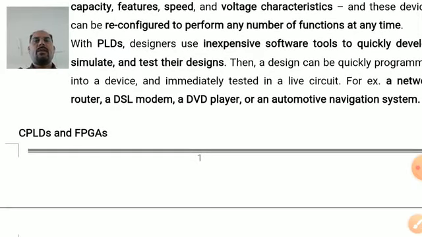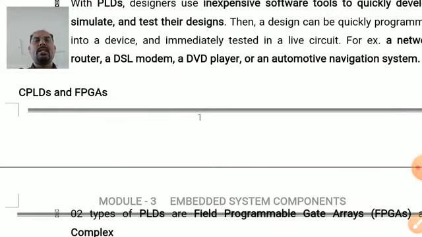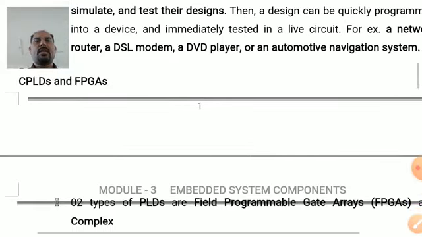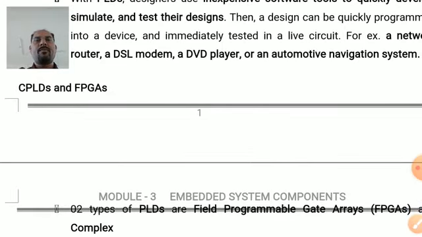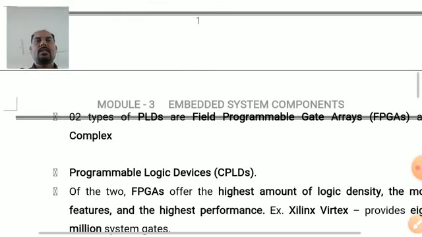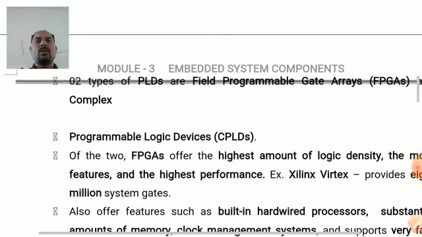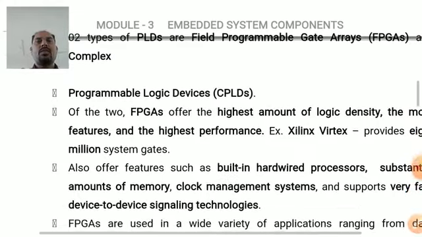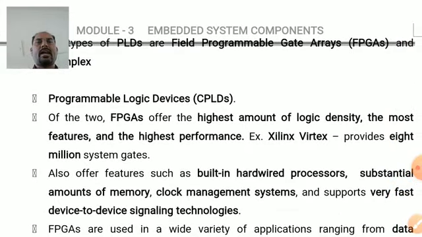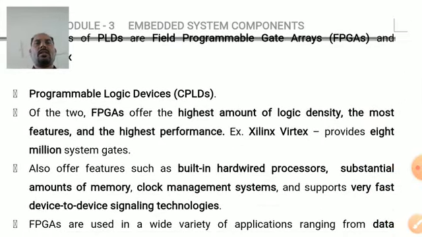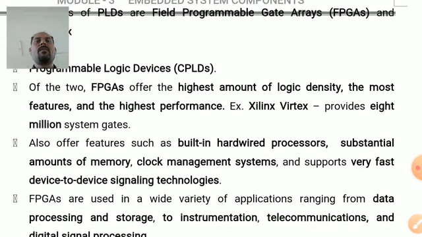Here we are having two types of PLDs. One is the FPGA, that is field programmable gate array, and second one is the CPLD, that is complex programmable logic devices. Of the two, FPGAs offer the highest amount of logic density. It offers most features and gives the highest performance. Example, Xilinx Virtex, which is having 8 million system gates in it. That's why it is called the highest amount of logic density.